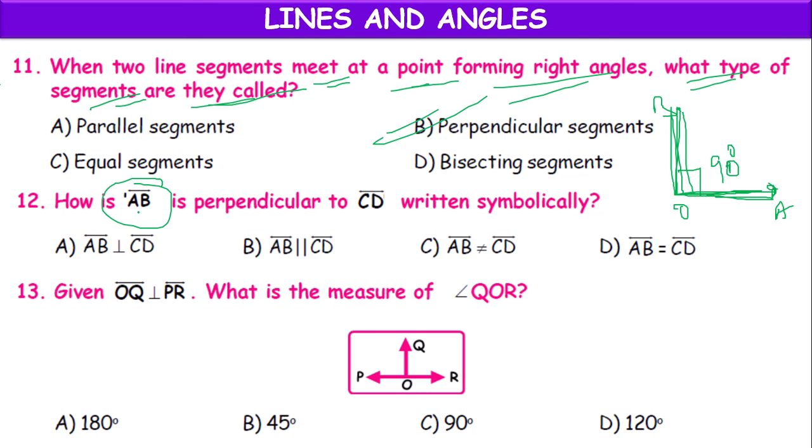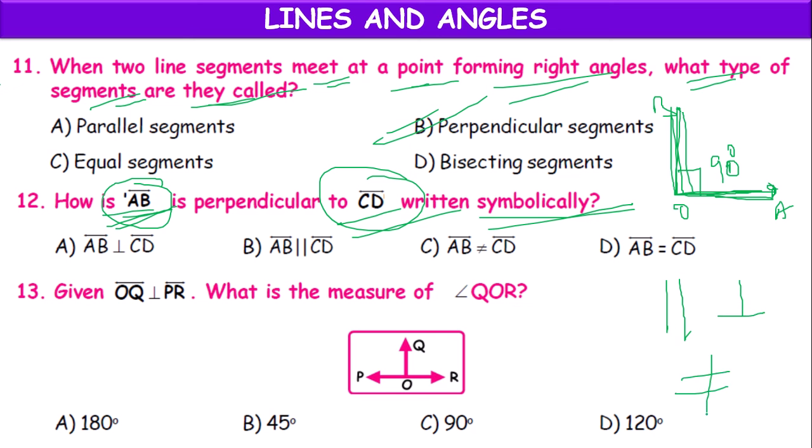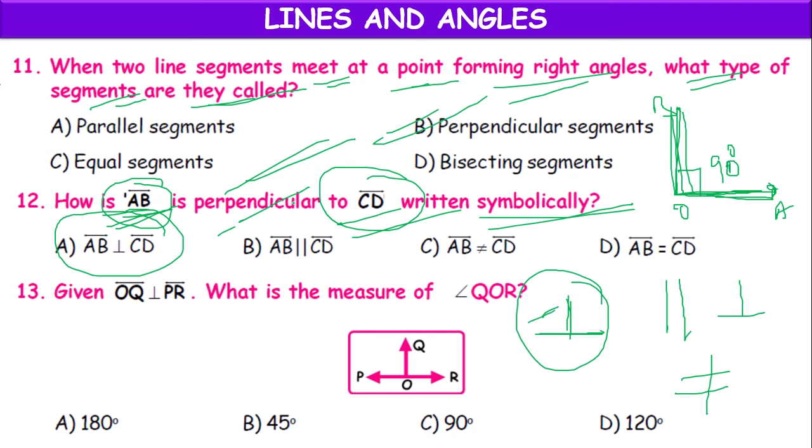How is AB perpendicular to CD written symbolically? This is the parallel symbol, this is the perpendicular symbol, this is the not equal to symbol. Perpendicular means option A, a combination of a vertical line and a horizontal line, which denotes the perpendicular symbol. So AB is perpendicular to CD. Option A is correct.